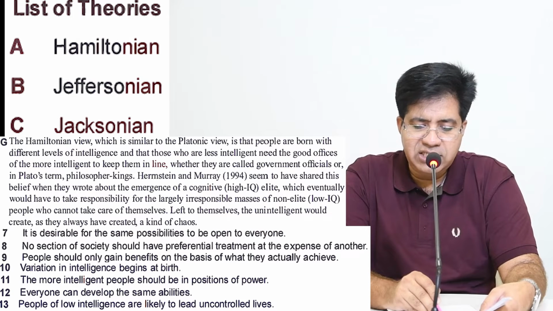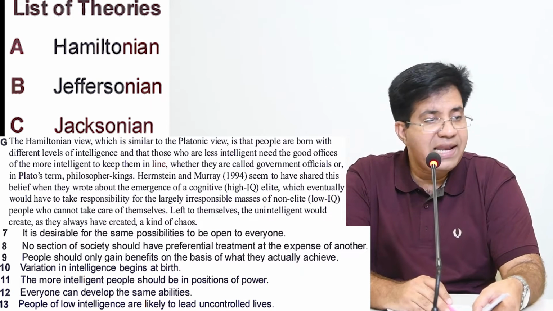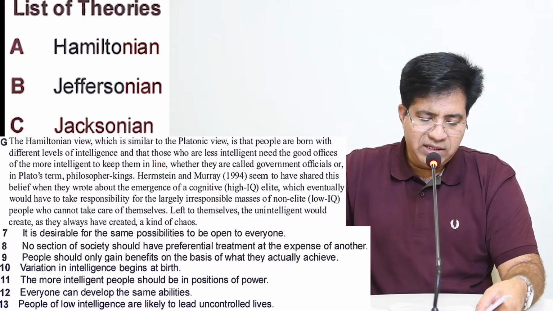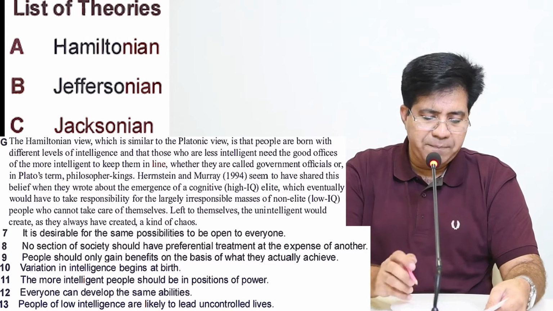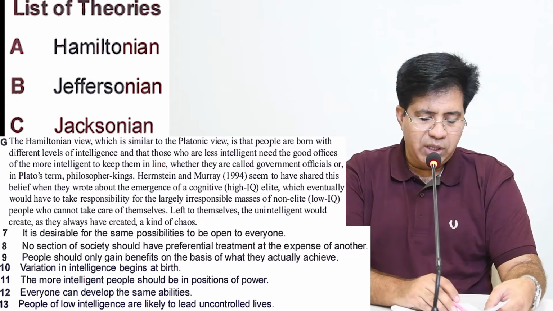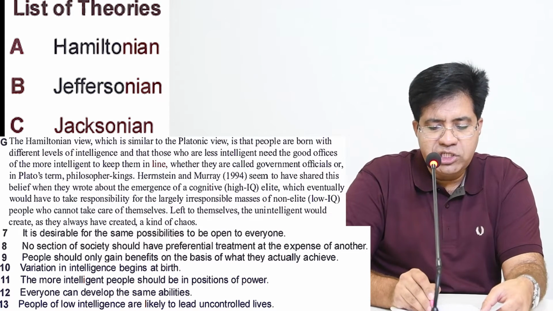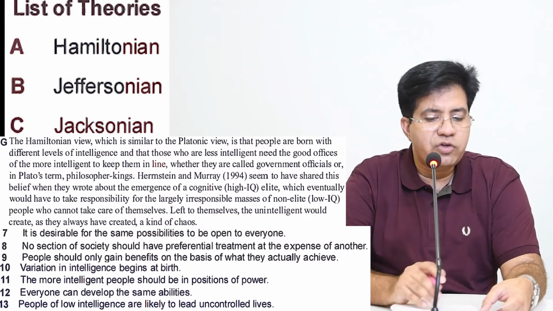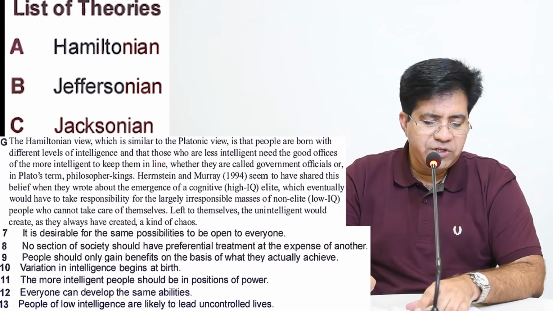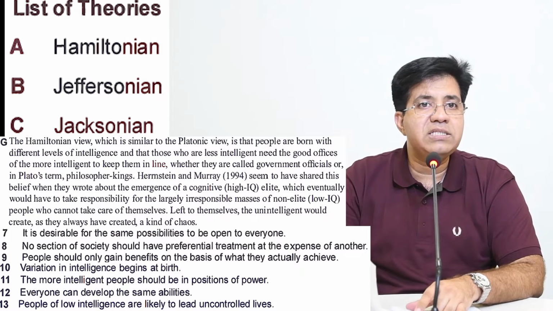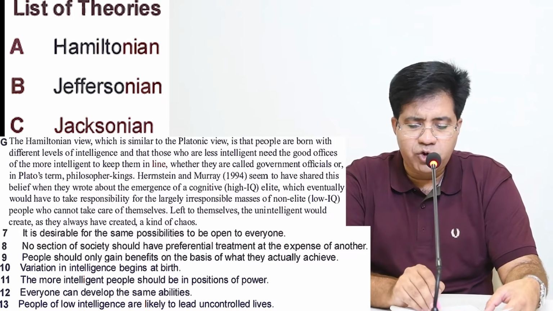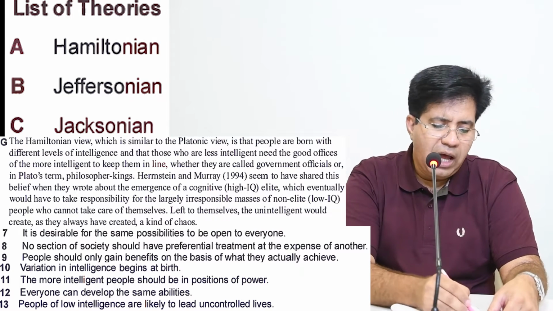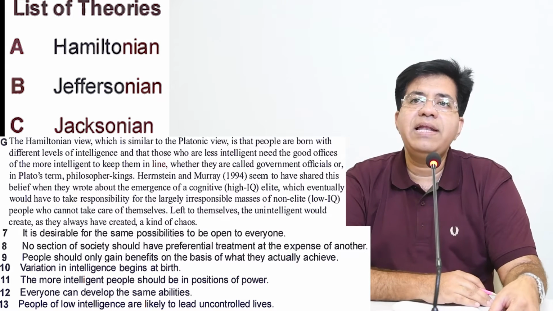So less intelligent need the good offices of the more intelligent people to keep them in line, whether they are called government officials or, in Plato's term, philosopher kings. So government officials are people in power. So the more intelligent people should be in positions of power. Now, what is the word for positions of power? Government officials, Plato's term, philosopher kings. So they are people in power. For question number 11, more intelligent people should be in positions of power. Answer is A. Now cross number 11 as well.